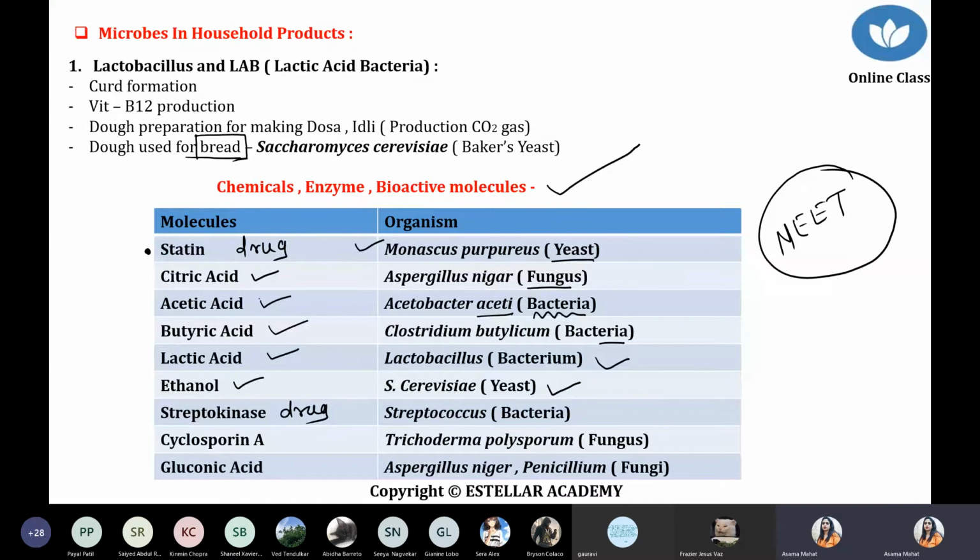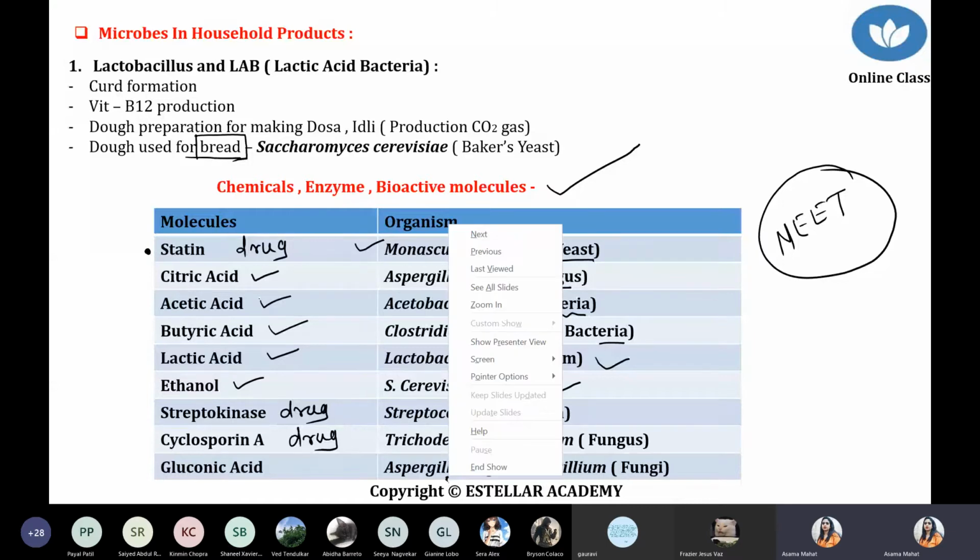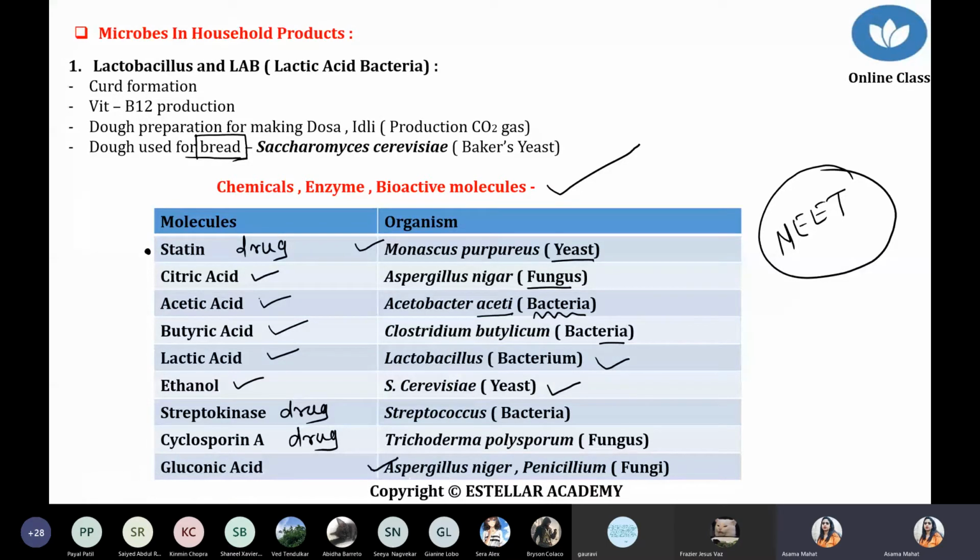Now, one fungus that is Trichoderma polysporum. Trichoderma polysporum is basically used for the production of the cyclosporin A drug. This is also the name of a drug. In detail we will discuss it further. They use it for the production of the cyclosporin A drug. And finally, we are talking about two examples of fungus, Aspergillus niger and another one, Penicillium. Both these are examples of fungus. Aspergillus niger as well as Penicillium.